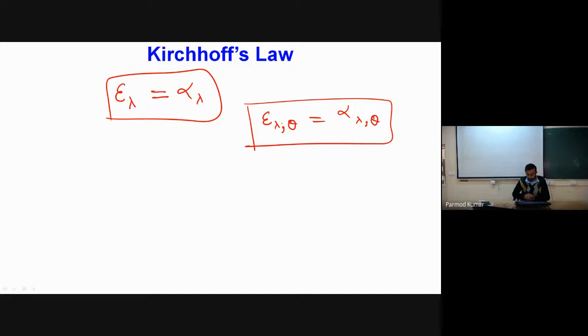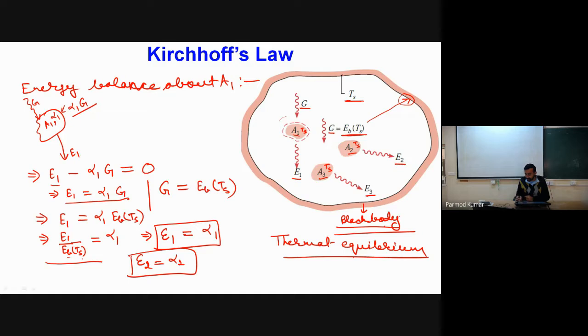But now the question comes: we have very stringent conditions in the proof of Kirchhoff's law, which says that the surrounding has to be a black body and the surrounding and the surface have to be in thermal equilibrium. This type of stringent condition will be very difficult to observe in practical scenarios.